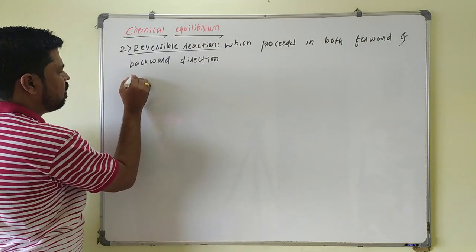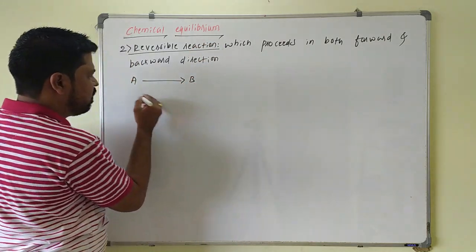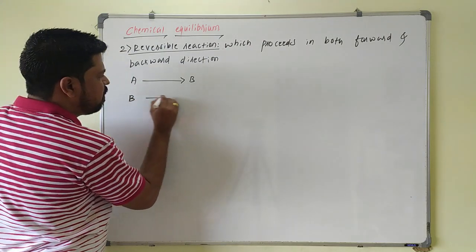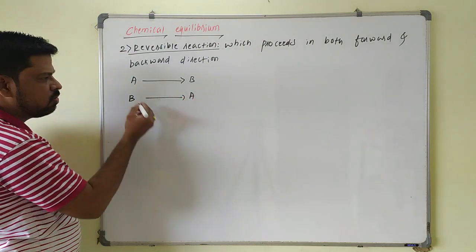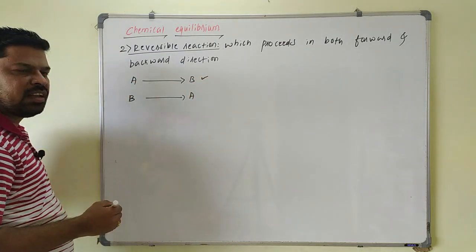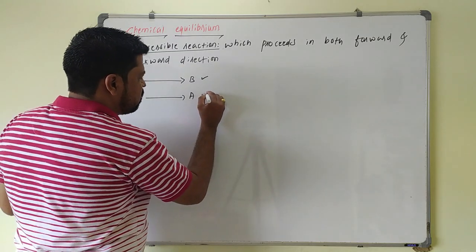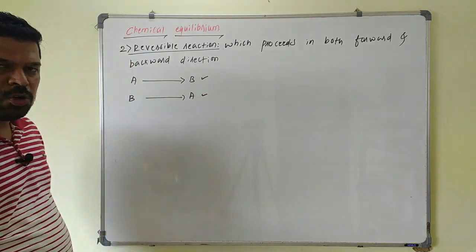For example, if I start a reaction from A, it gives B. If I start the reaction from B, it will also give A. So this reaction is possible from A to B in the forward direction. If I start the reaction from B, it will also react to give back A. So the backward reaction is also possible.